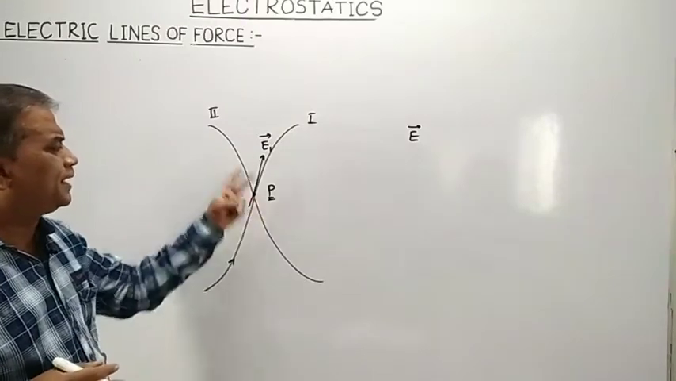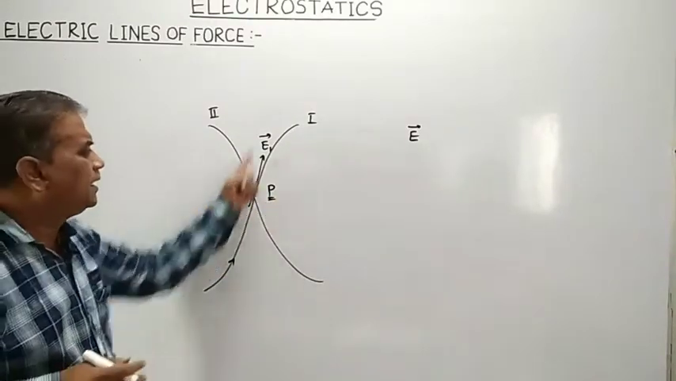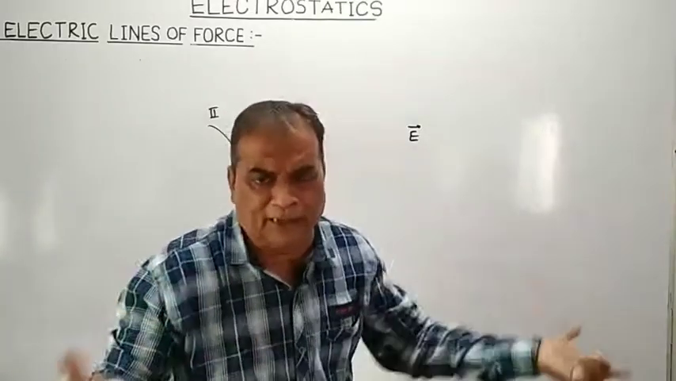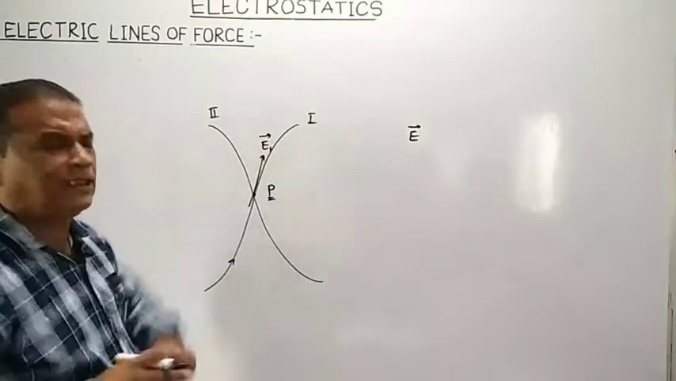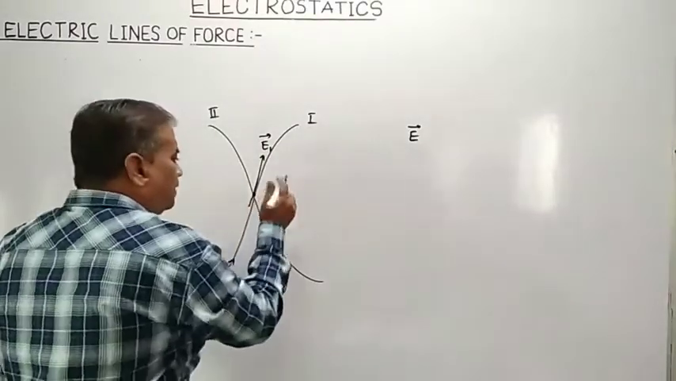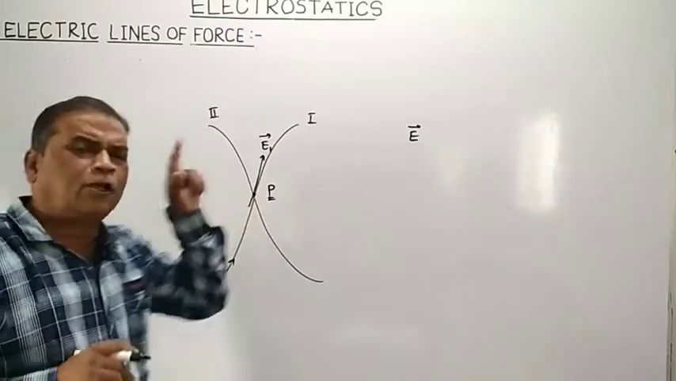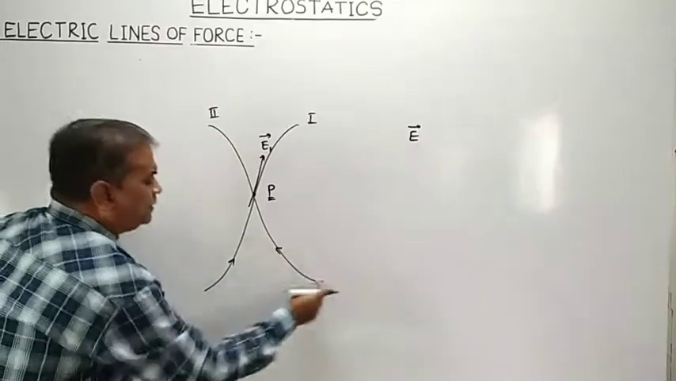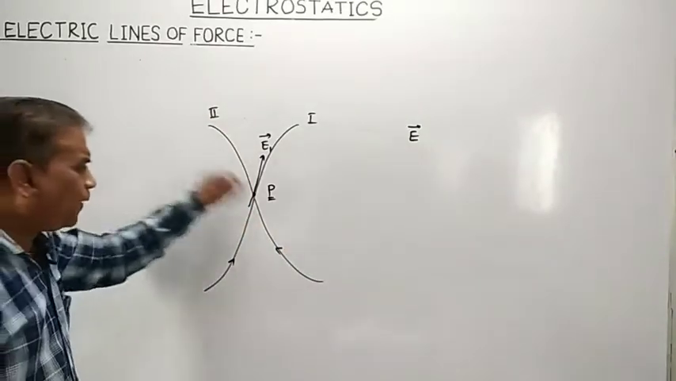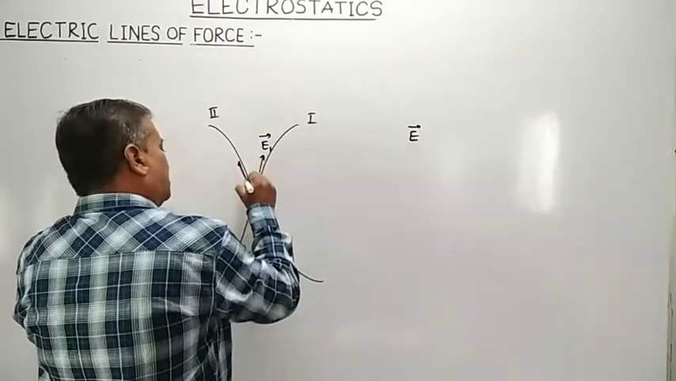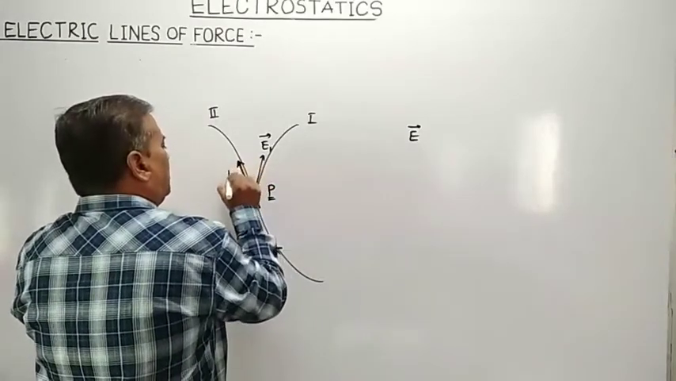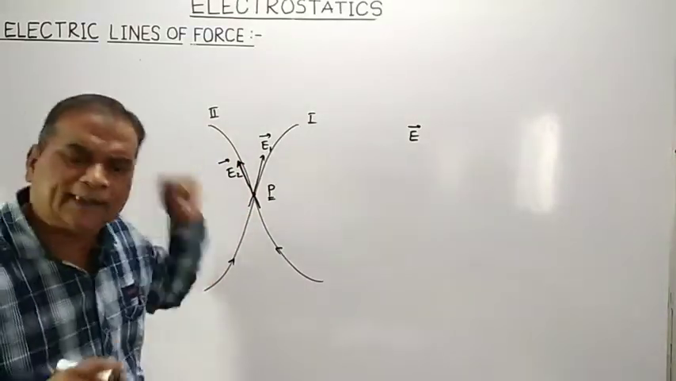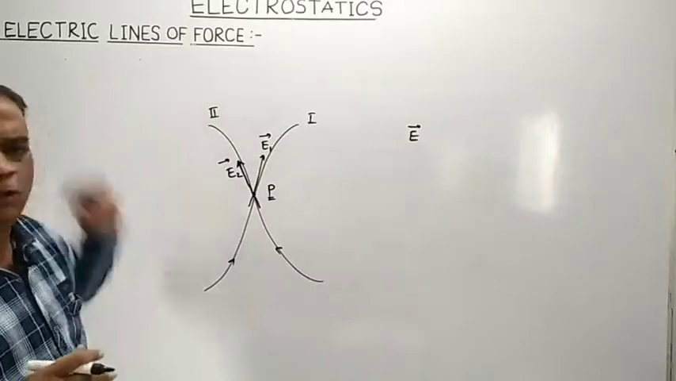So the direction of electric field intensity at point P is along E1 when P is a point on the first curve, but P is a point of intersection, which means P is a point on the second curve also. So when we consider that point of intersection as a point on the second line of force, and that second line of force is advancing like this, to find out the direction of electric intensity, let us draw a tangent at point P. Then the direction of electric field intensity will be along the tangent drawn along the direction of the electric line of force.